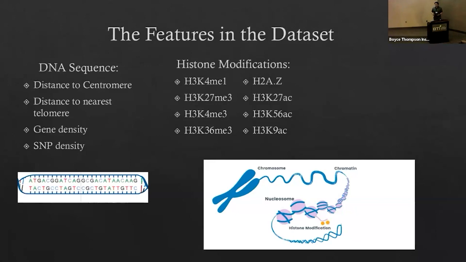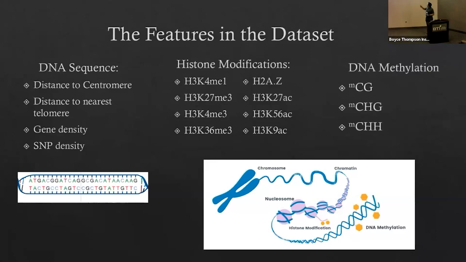And if you've never heard of histone modification, it's a type of epigenetic modification, particularly affecting the histones on nucleosomes. And then we have a different subset of features known as methylation, DNA methylation, I should be specific, features. We have MCG, MCHG, and MCHH. And what methylation is, it's a small little modification on the cytosines within our genome. And so these 3 subsets of features will help us determine, or at least were determined in the paper to be, the most accurate way of predicting recombination rate.